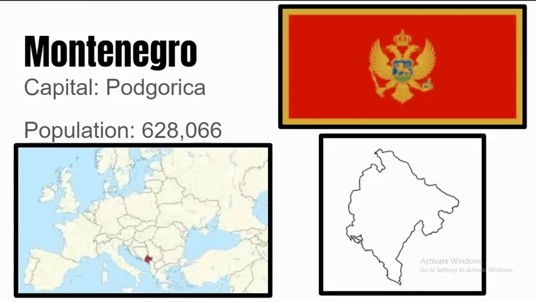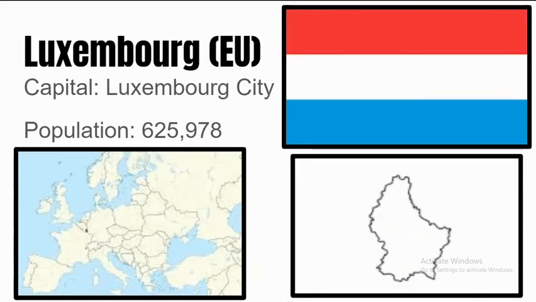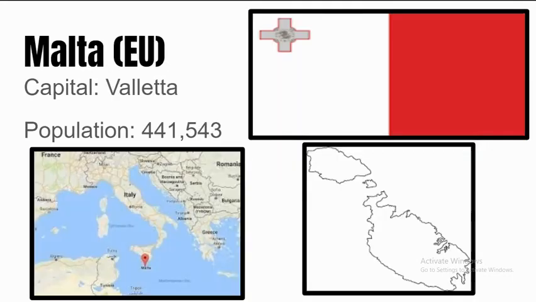Next up is Montenegro. Its capital is Podgorica, and its population is 628,066 people. Next up is Luxembourg. Its capital is Luxembourg City, and its population is 625,978 people. Fun fact: Luxembourg boasts the largest GDP per capita at $119,719. That's 2 times the United States.